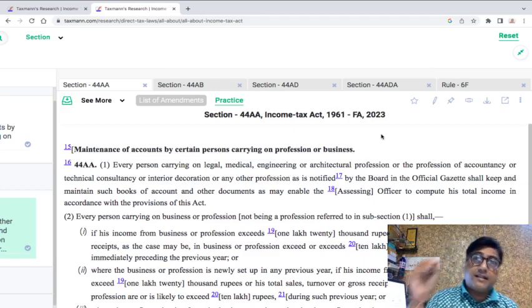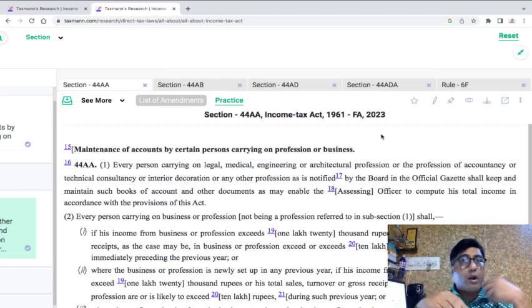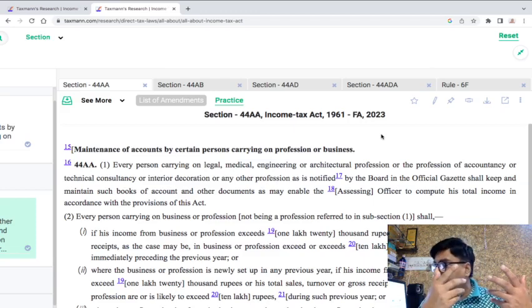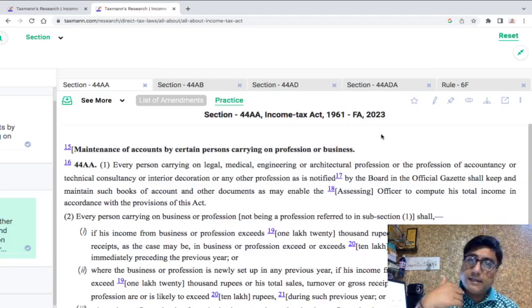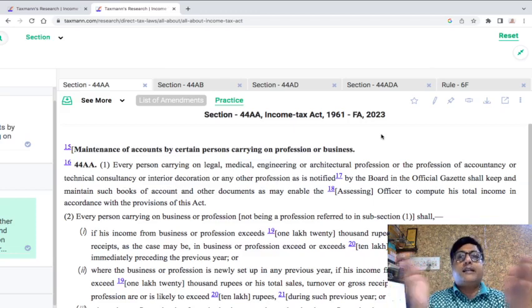So even if one may treat a translating activity, it is not, by all means, a business, because business means trade, manufacture, production, or adventure in the nature of trade, manufacture, or production. It is neither of them. So by all means, it is not a business, in my opinion. It is certainly a profession, but it cannot be treated as a specified profession.